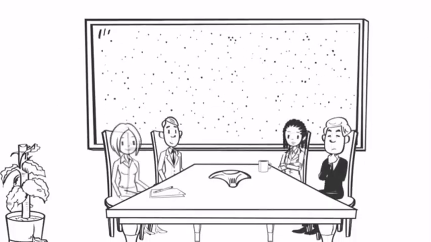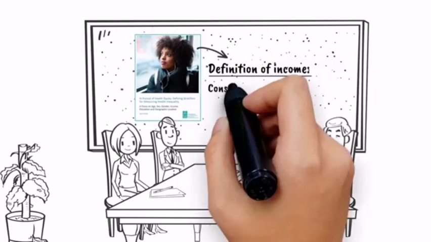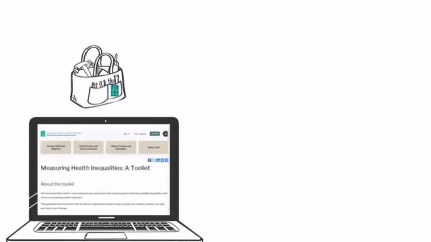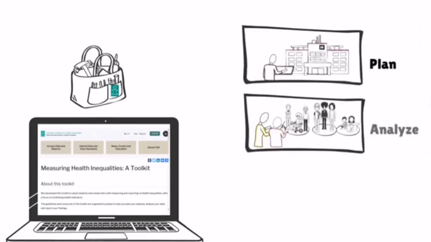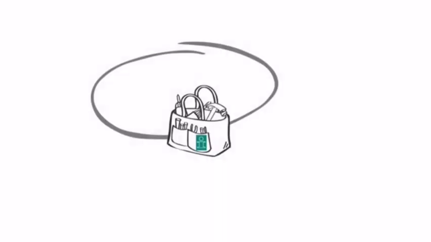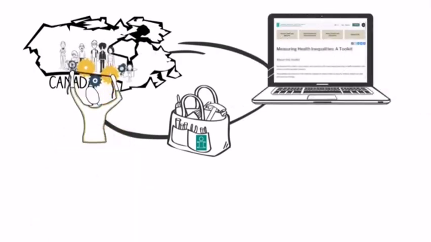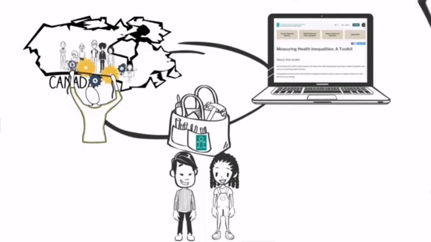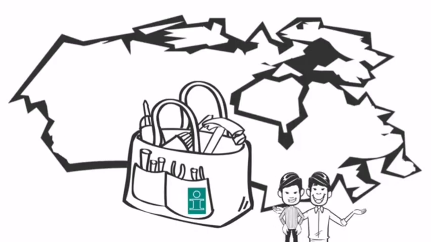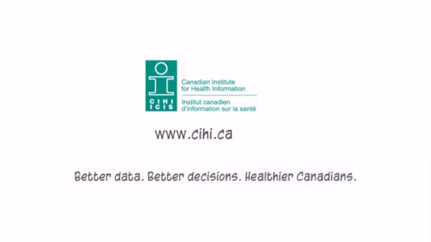In collaboration with experts across the country, CIHI has developed standard definitions for equity stratifiers to support analysts with measuring health inequalities. These definitions are featured in a toolkit, which is designed to help you plan your analysis, analyze your data, and report your findings. Using this CIHI toolkit, you can identify health differences and monitor progress towards closing the gap between subpopulations. Equipped with information on health inequalities, you can continue to improve health and healthcare service delivery for all Canadians. For more information and training, visit cihi.ca.